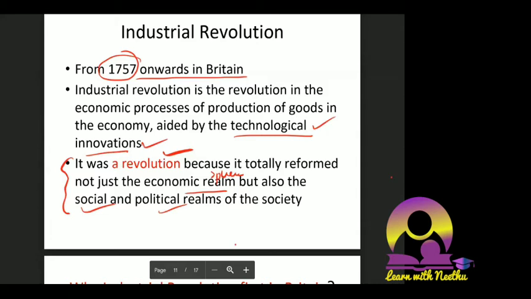Society will change, people's dressing, food habits, culture and festivals will change, and finally their standard of living itself will change. All these things are related to how the economy of the country is doing, how trade is happening, and how much money people have. Everything changes based upon that. So that is a point you can add with respect to the industrial revolution.